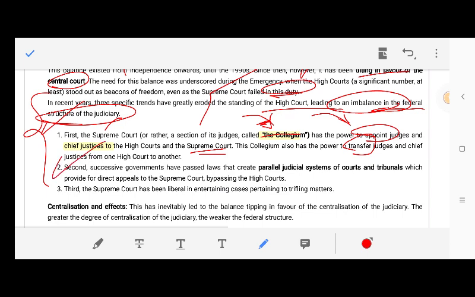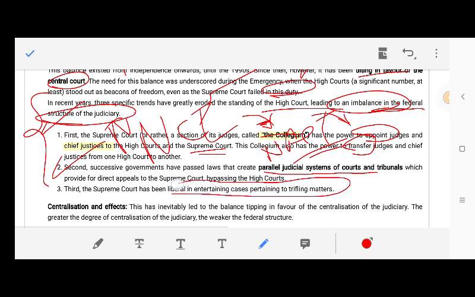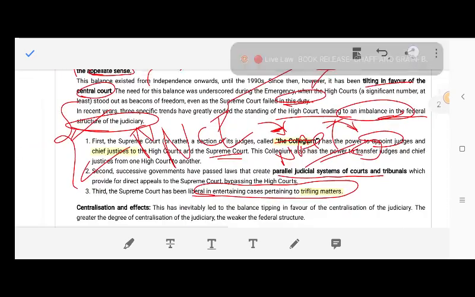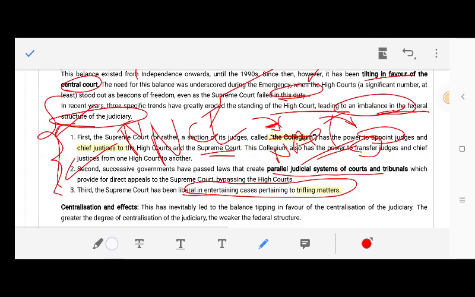Second, successive governments have passed laws that create a parallel judicial system of courts and tribunals, which provide for direct appeal to the Supreme Court, bypassing the High Court, just like tribunals. Many tribunals are there, like the National Company Law Tribunal. I forget the term. Third, the Supreme Court has been liberal in entertaining cases pertaining to trifling matters. Liberal in entertaining cases, even if it is a trifling matter. So this is happening, that means there is imbalance. There is imbalance in three ways, as given here.